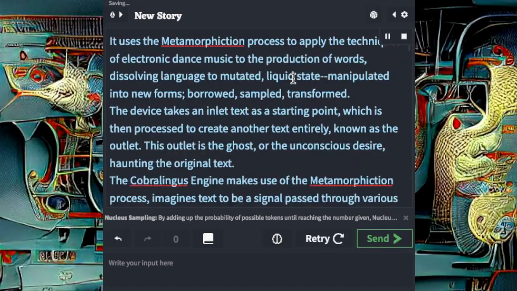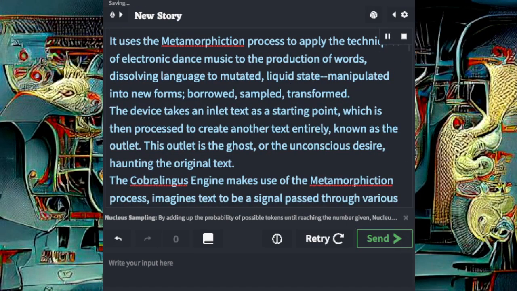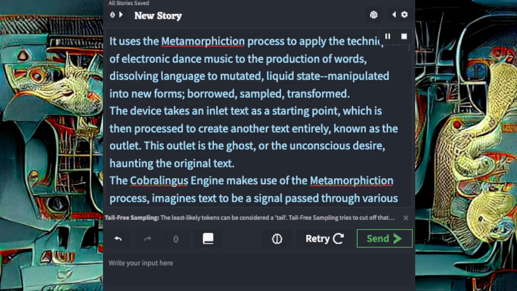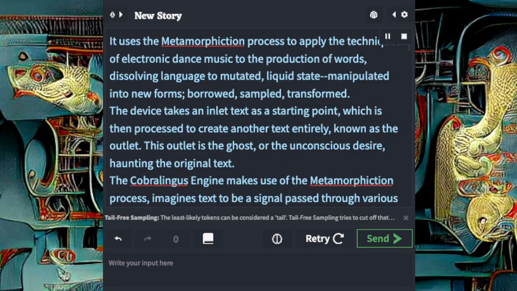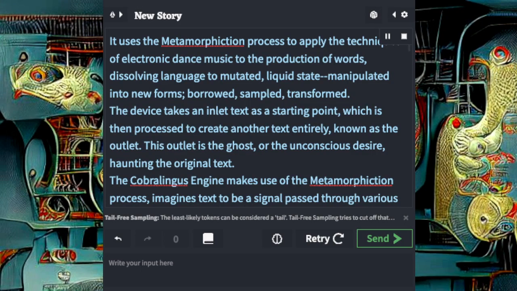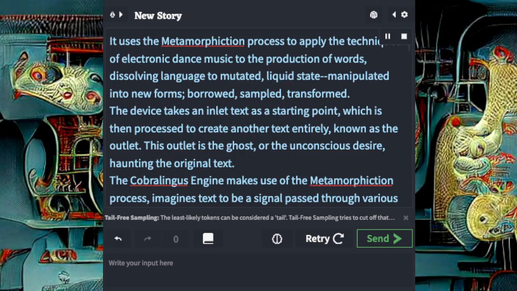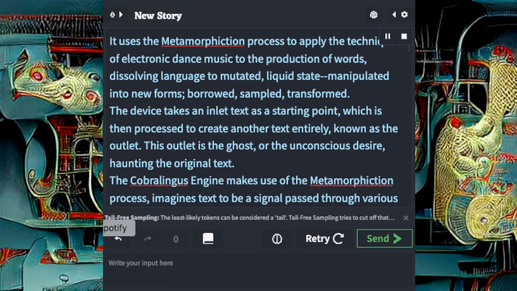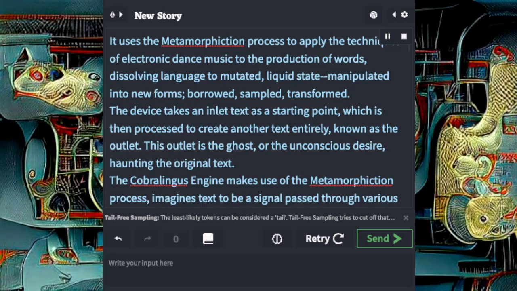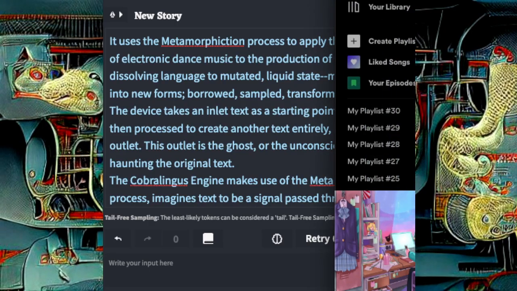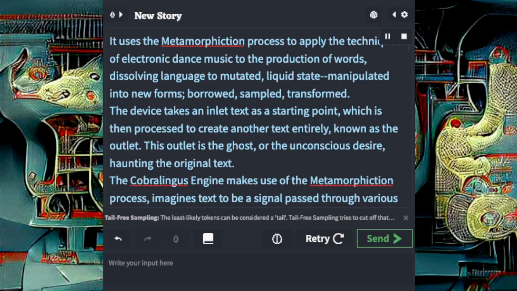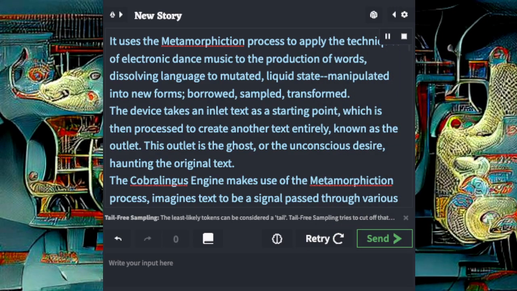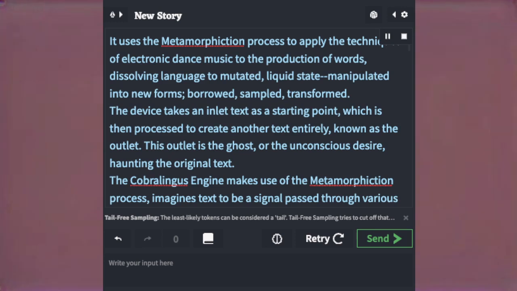It uses the metamorphiction process to apply the techniques of electronic dance music to the production of words, dissolving language to a mutated, liquid state, manipulated into new forms, borrowed, sampled, transformed. The device takes an inlet text as a starting point, which is then processed to create another text entirely, known as the outlet. This outlet is the ghost, or the unconscious desire, haunting the original text.